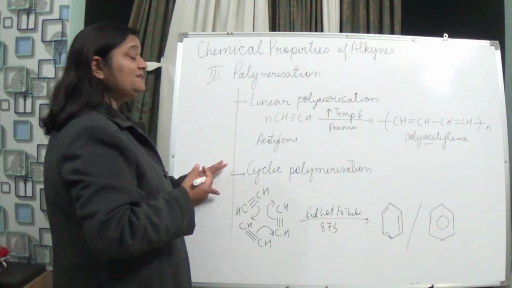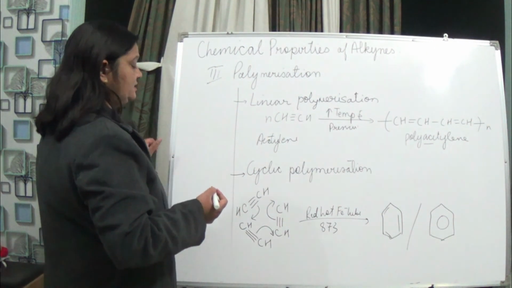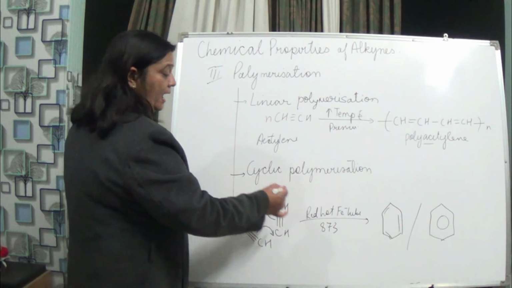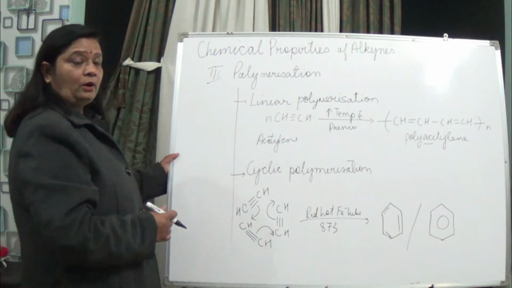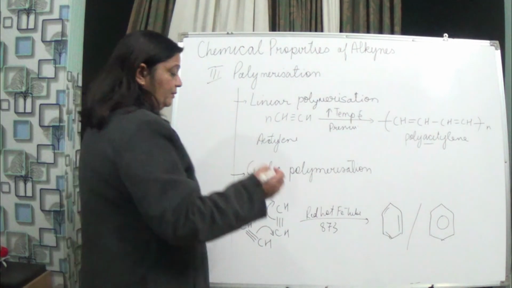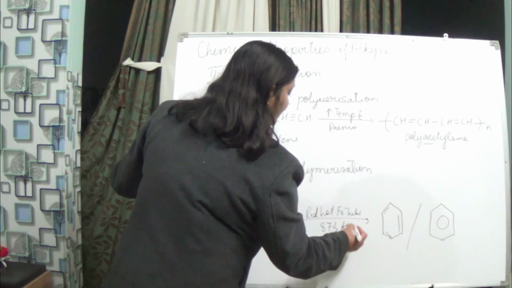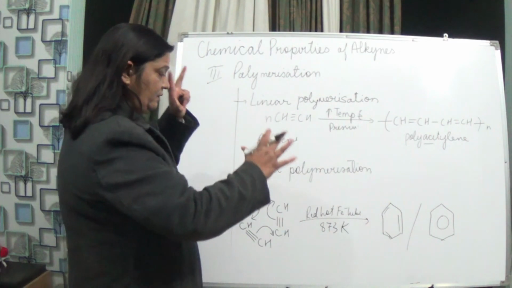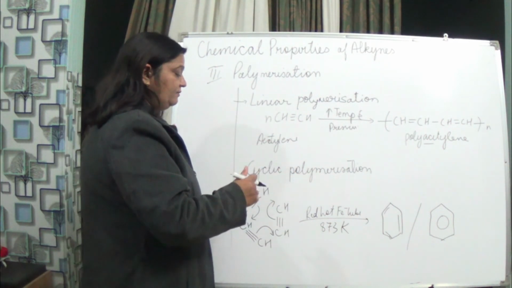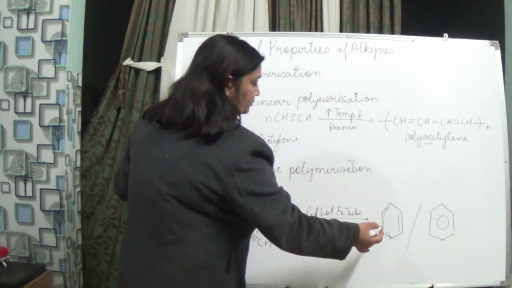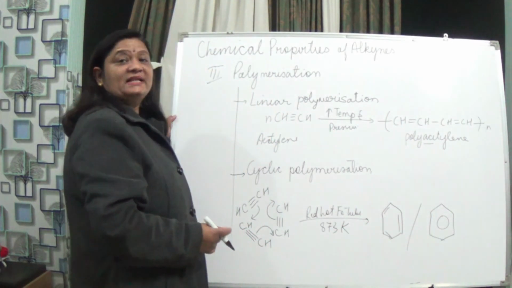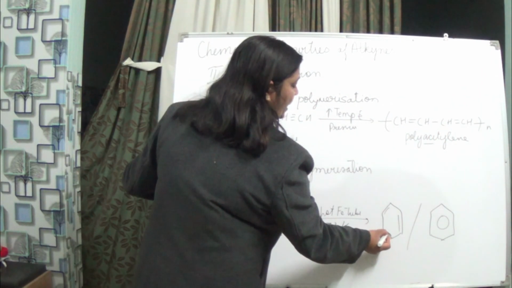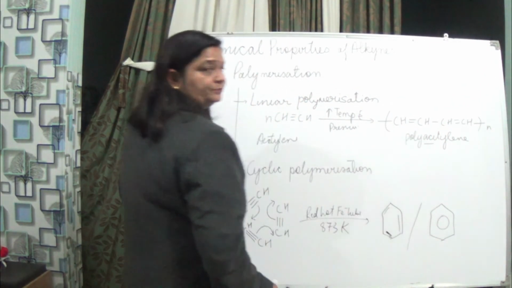When we talk about cyclic polymerization, you can see over here that 3 molecules of acetylene are taken and kept in a red hot iron tube, and the temperature is high, that is 873 Kelvin. They will all combine, and naturally they will be forming a molecule, that is benzene. Benzene can be represented by this form also and this form also.